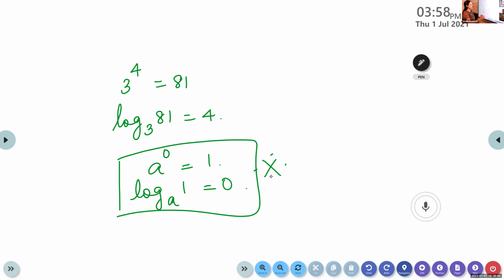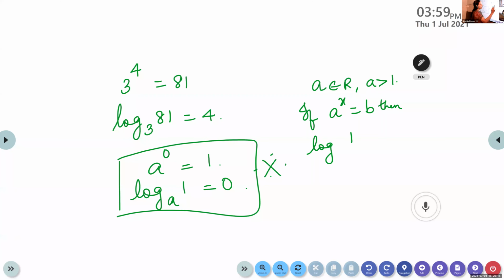So the definition is like this, children. The definition of the logarithmic function is like this. Let a be a real number such that a is greater than 1. If a raised to x is b, then the logarithmic function is defined as log b to the base a is x.